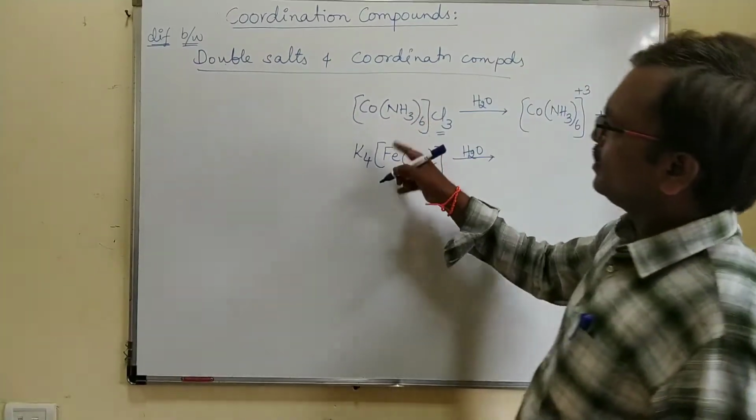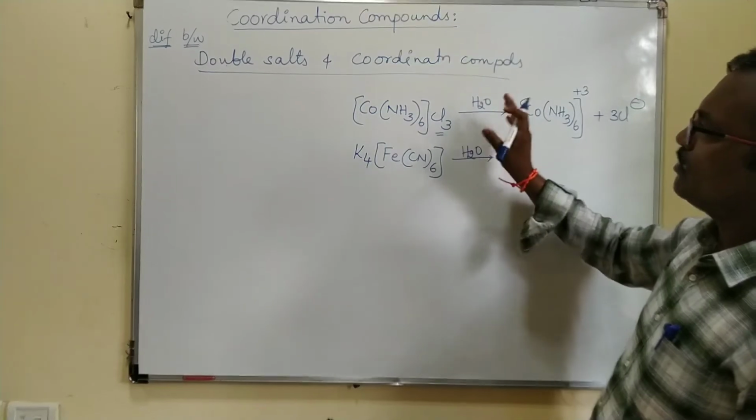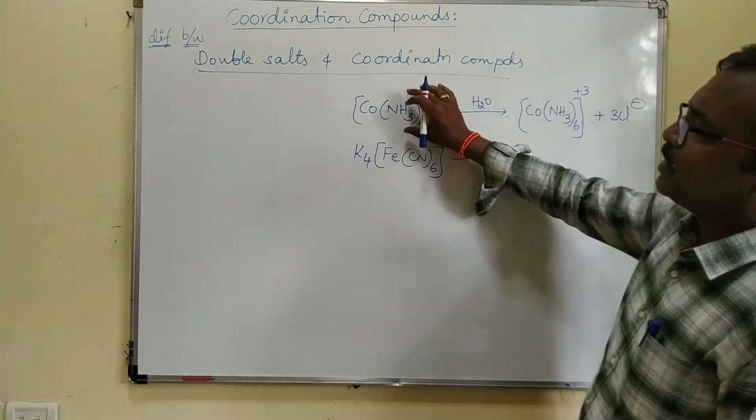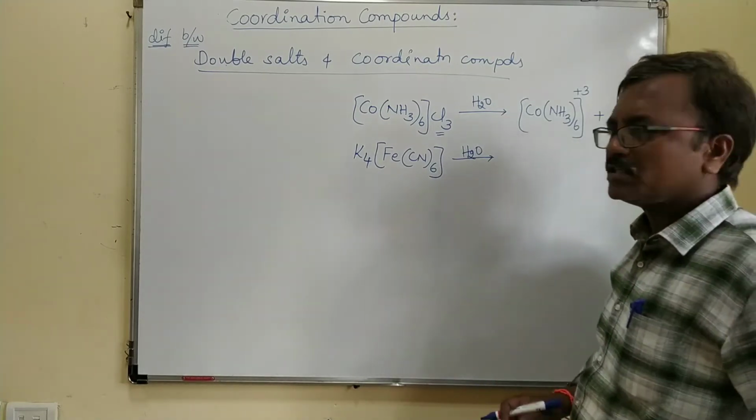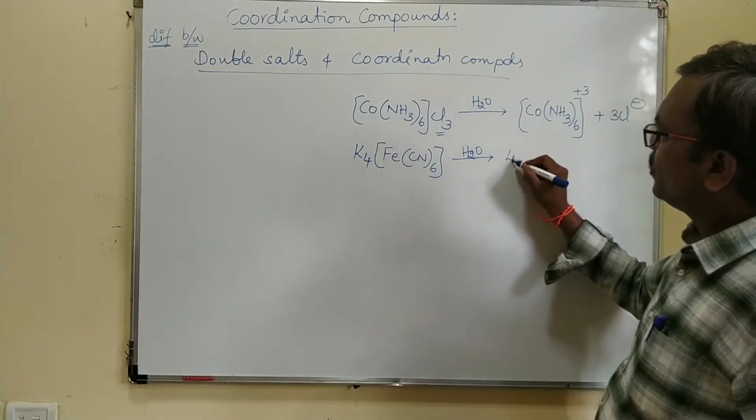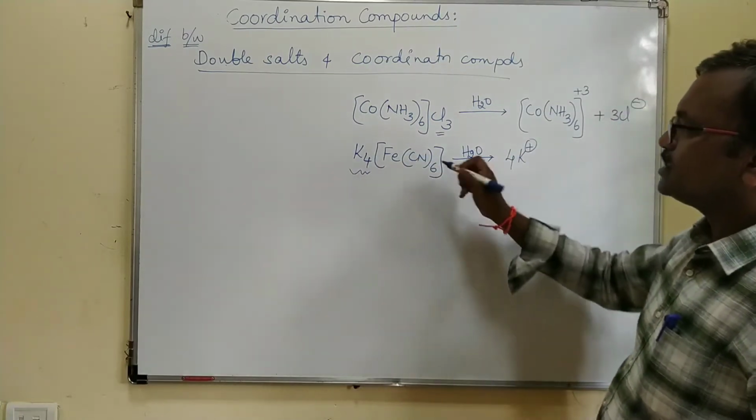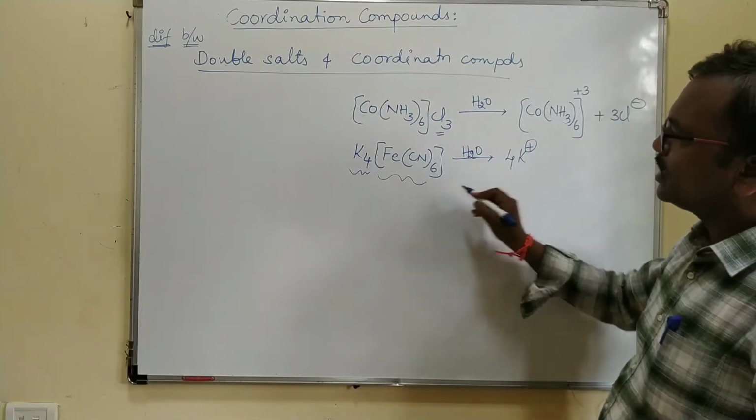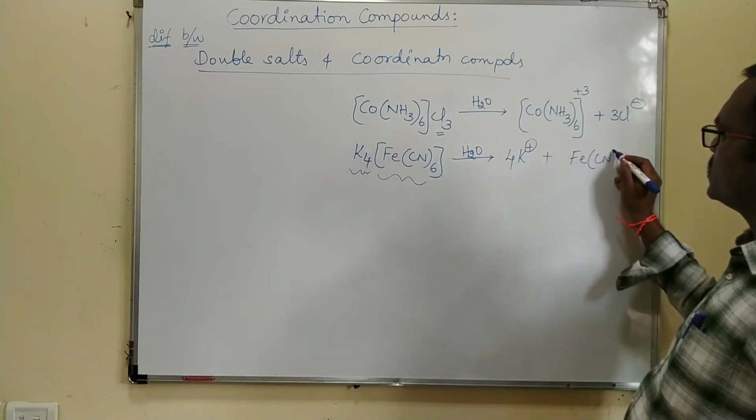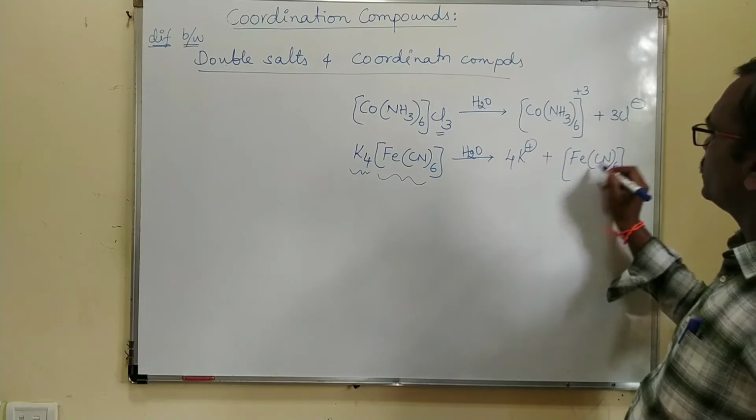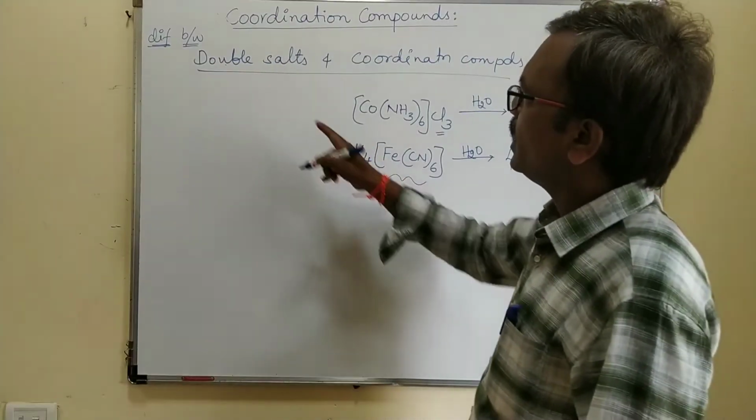You need not memorize this at this stage. What you have to understand is that in a complex compound in water, partial ionization takes place. That means 4K plus, this potassium ionizes, but the bracket compound does not ionize. The bracket compound does not ionize. That is the difference between this and double salts.